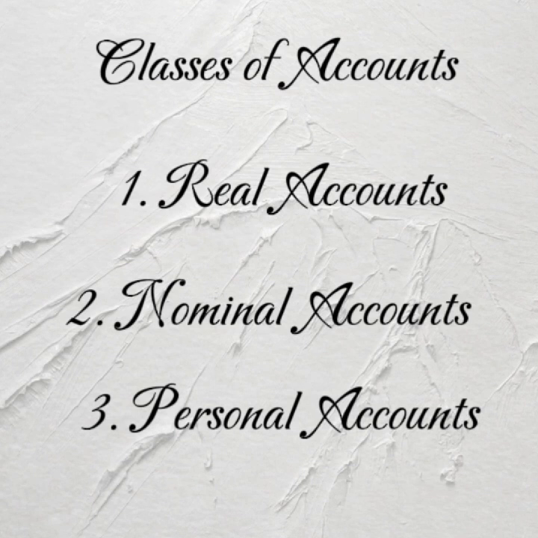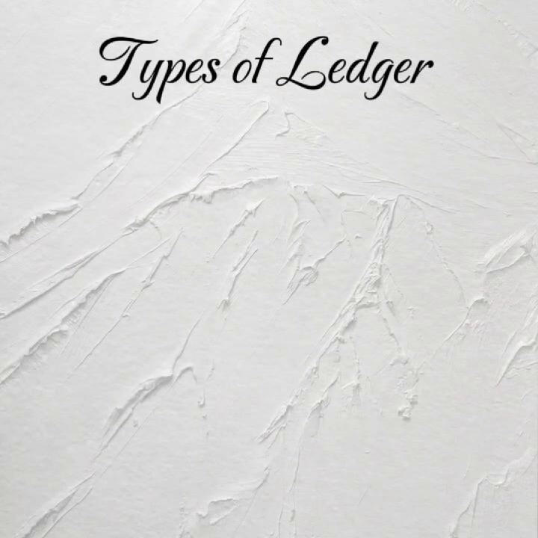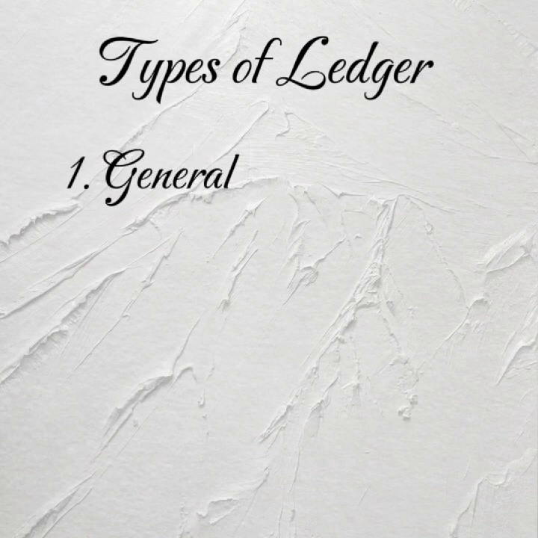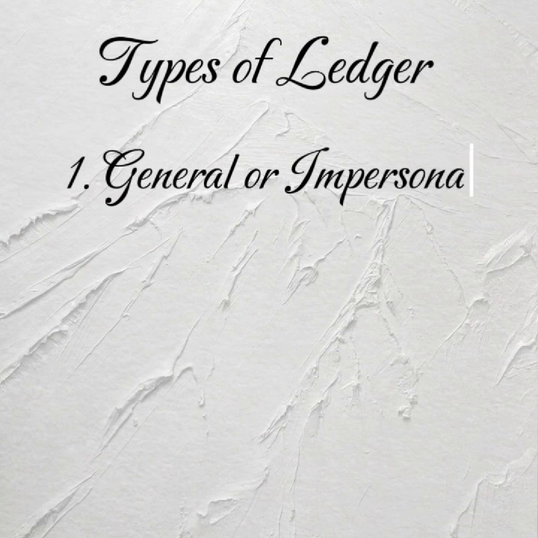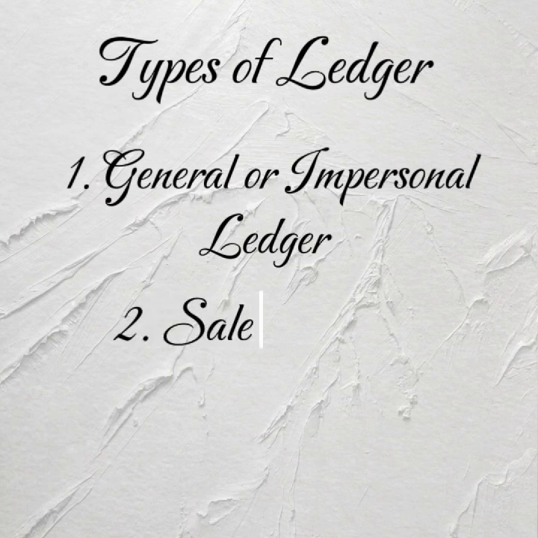Ledger has different types of group. One, we have what we call the general or impersonal ledger. General ledger or impersonal ledger includes all the examples of real accounts we stated earlier, and all the examples of nominal accounts. The number 2 is what we call sales ledger.